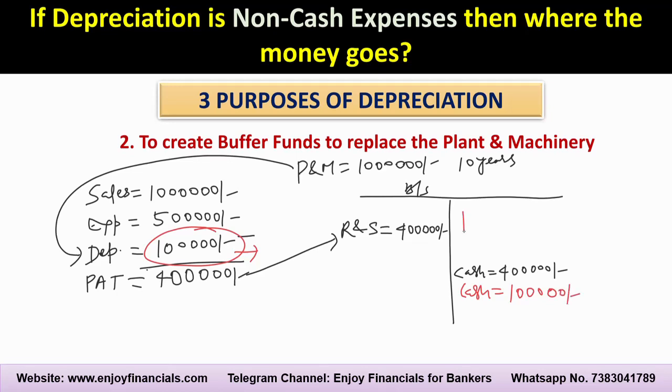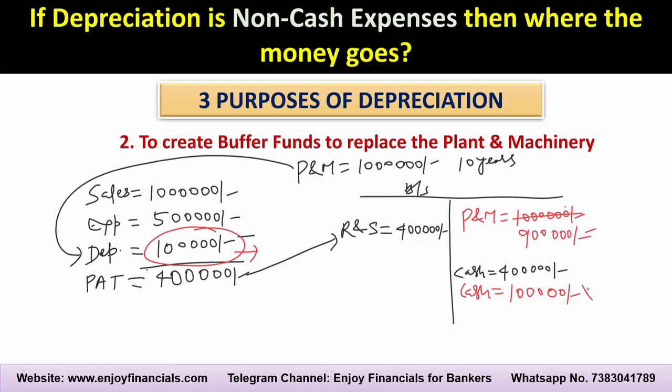And the value of the plant and machinery is already 10 lakh rupees here. So next year we will say that in the form of depreciation I have already provided from the profit and loss account. So after utilization of 1 year of plant and machinery, the value of the plant and machinery will not be 10 lakh, it will be 9 lakh rupees. So now you see the value on the asset side is still the same.